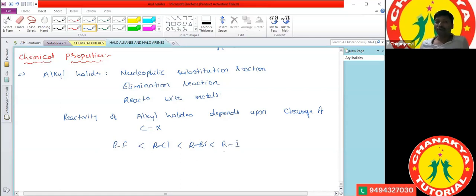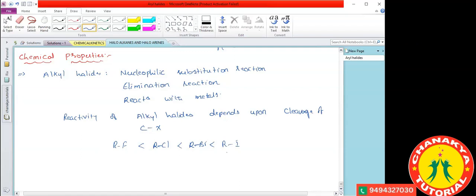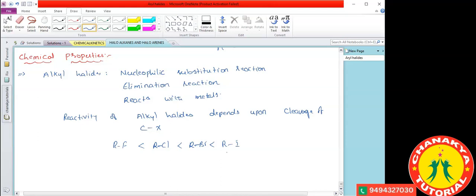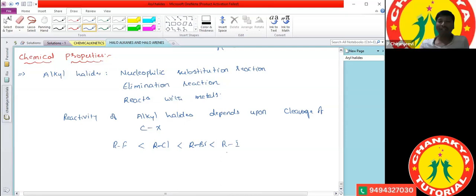Why does the reactivity increase from alkyl fluoride to alkyl iodide? Is it because of electronegativity? If electronegativity decreases, reactivity increases or decreases? Actually, we can't compare electronegativity here, so we look at the bond length.